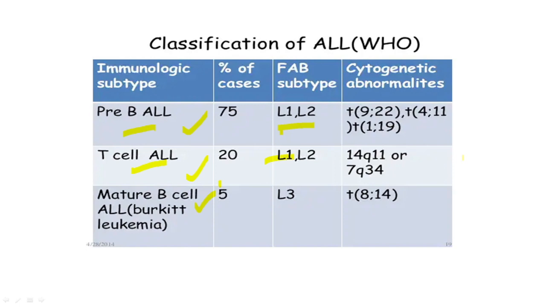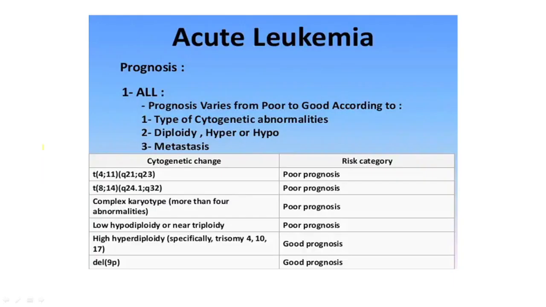Now mature B ALLs are the L3 type, and the L3 type is typically associated with t(8;14). That is the translocation characteristically affecting patients with Burkitt lymphoma, or Burkitt leukemia if it's in the blood.